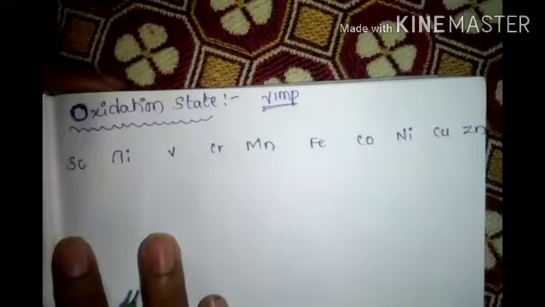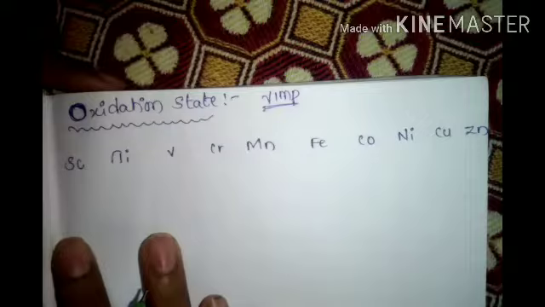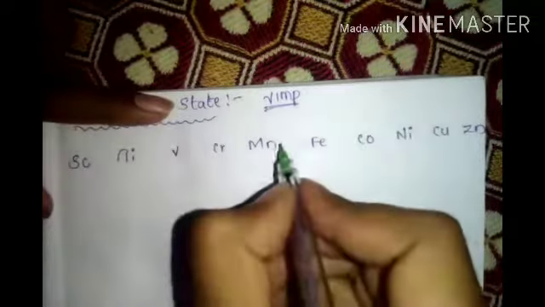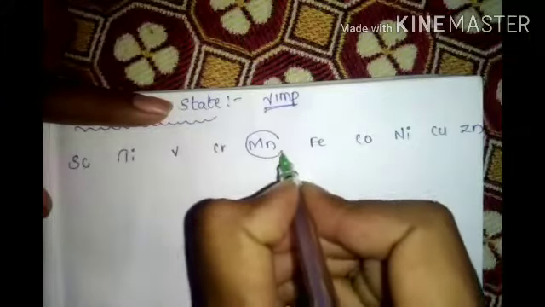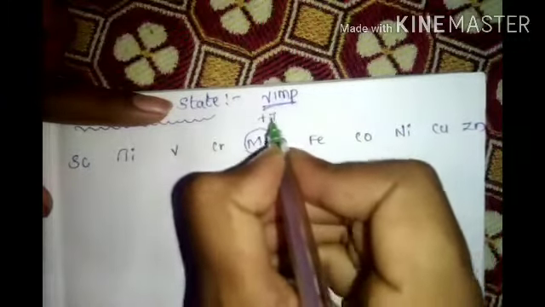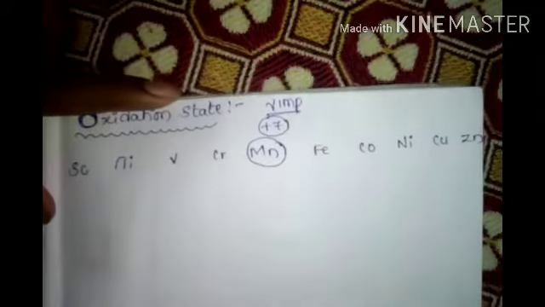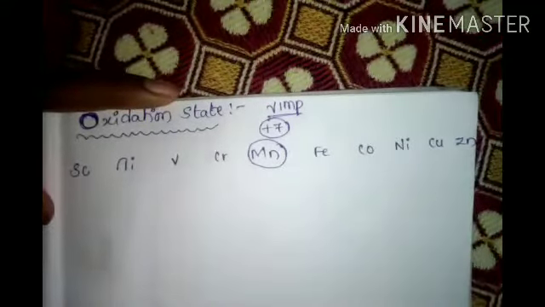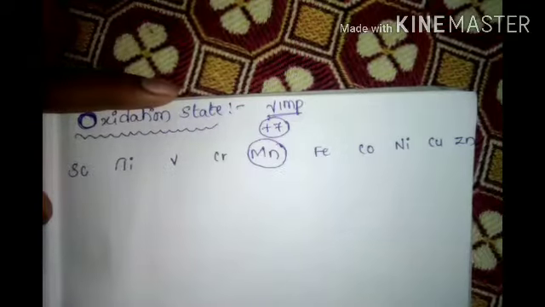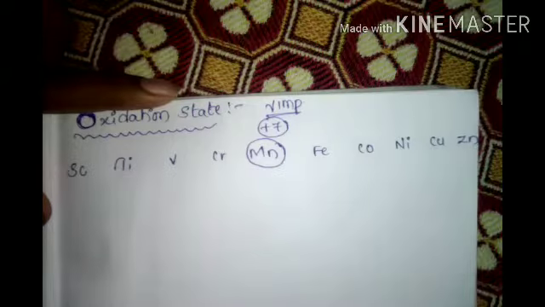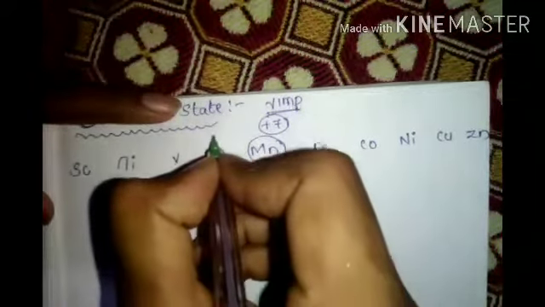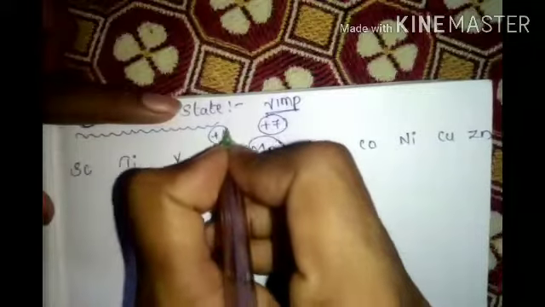In this, first of all we will talk about which is highest and which is lowest. Mn is the highest one, plus 7. Write one point: Mn has highest oxidation state in first transition series. Lowest is chromium, in very rare cases plus 1 is possible.